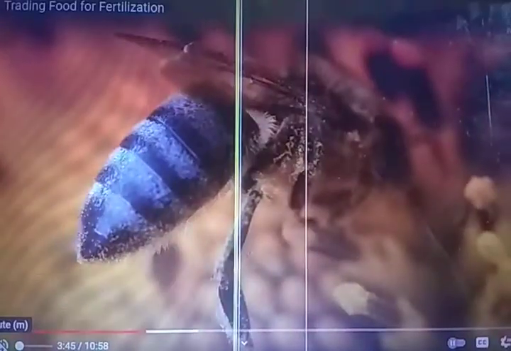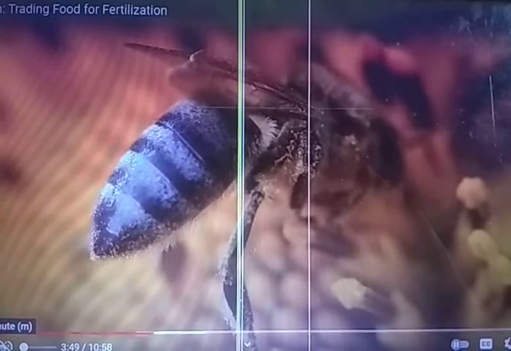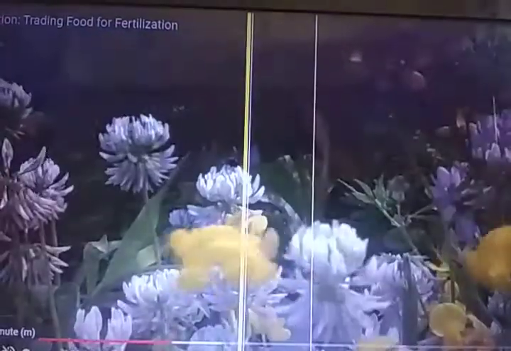You can see here lots of pollen grain on the bee, which it carries from the anther and deposits on the stigma of another flower.